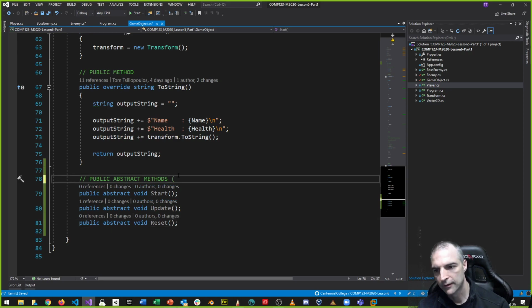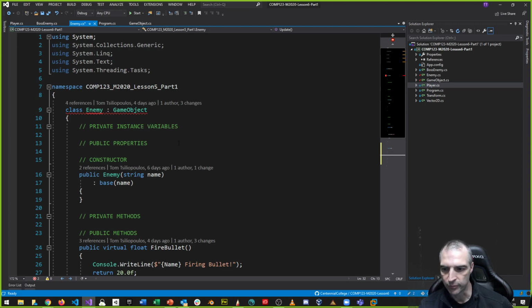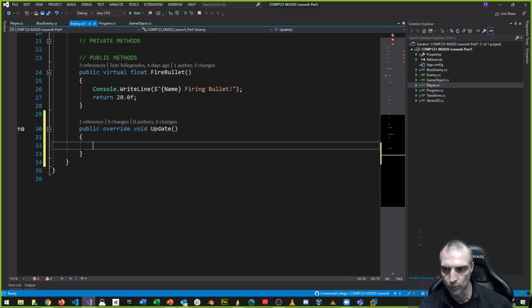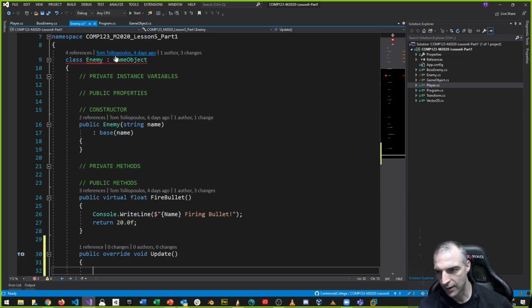And I'll say: must be overridden. No choice. Once you mark them as abstract, they have to be overridden. They have to be made, right? And again, look, I made the update method in my enemy, but now I have a problem again because even though I made this one, I still have two more methods to make. So now it errors out again.